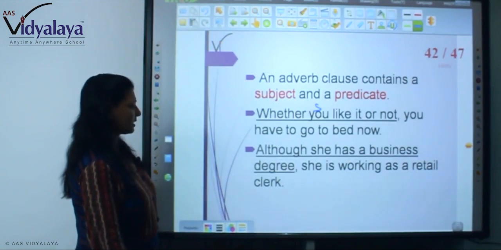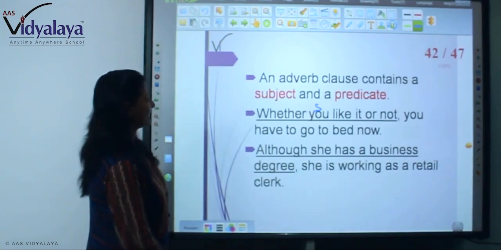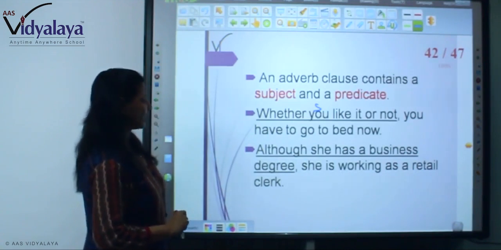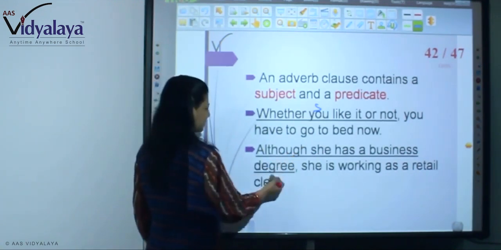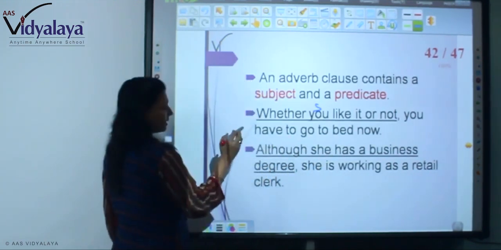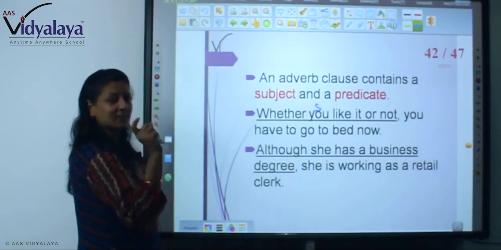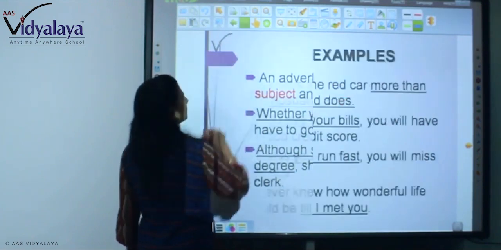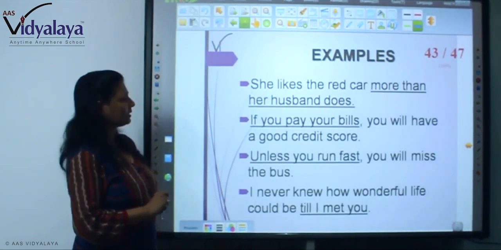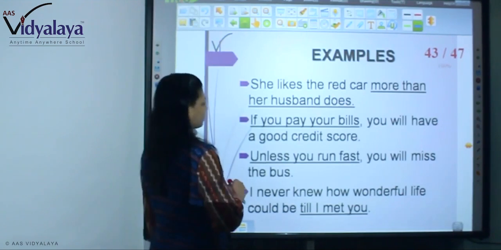Although she has a business degree, she is working as a retail clerk. So here we are saying an adverb clause contains a subject and predicate. She has a business degree, right? She is the subject, has is the verb, and from has to degree is the predicate. So you are seeing an adverb clause has subject and predicate. Now examples: she likes the red car more than her husband does. If you pay your bills, you will have a good credit score.